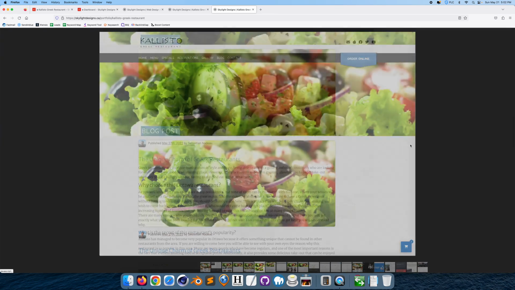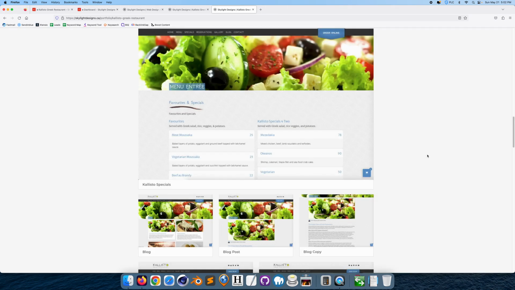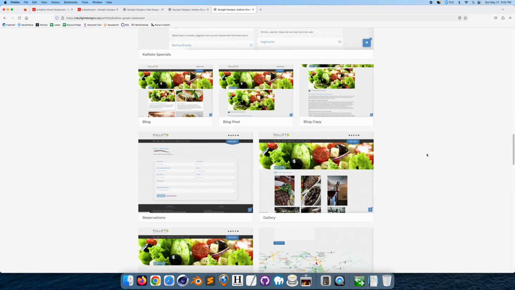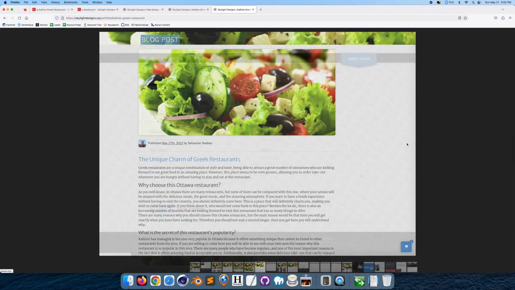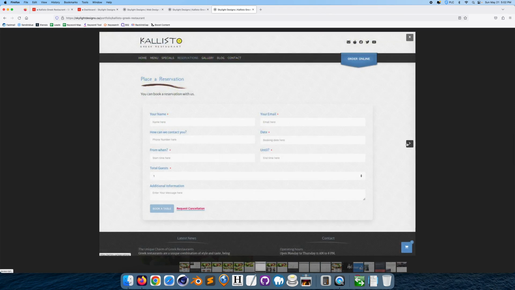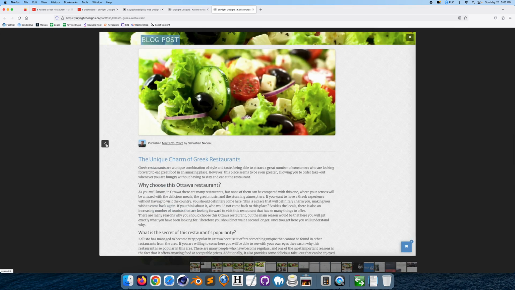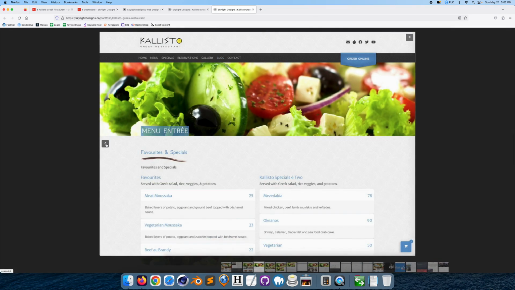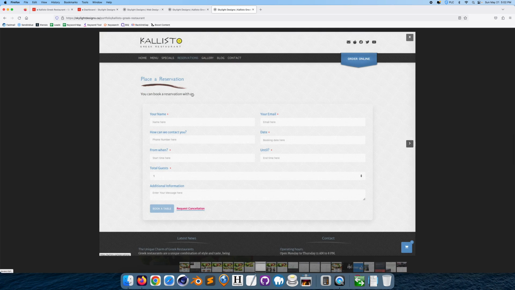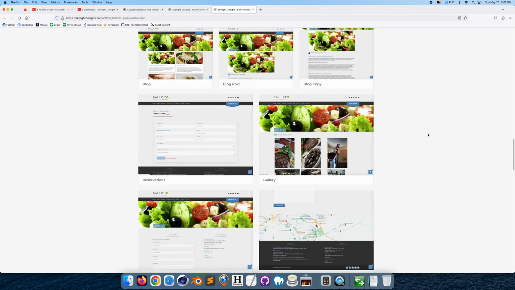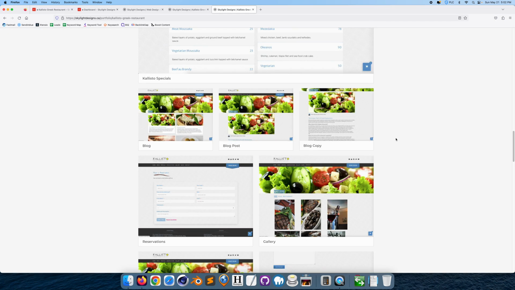And then blog post. And then, well, yeah, because there's another one. Blog post, place a reservation. So there's 3 images over here. Okay, and then menu entree, 3 images, and then place a reservation. So it changes the order.